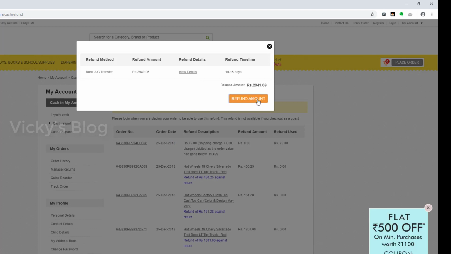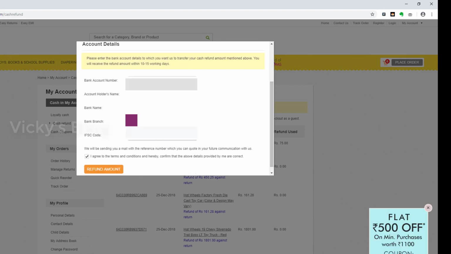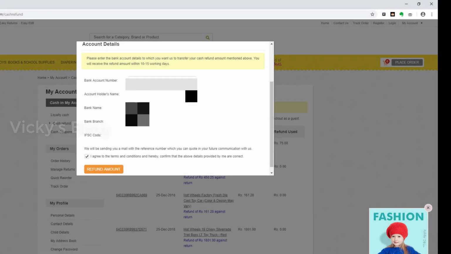Here, yes, bank account transfer. Here I'm going to select this. I'm going to give my bank account number. This is especially for Indian guys. So click this refund amount. I think totally you should put 6 zeros.